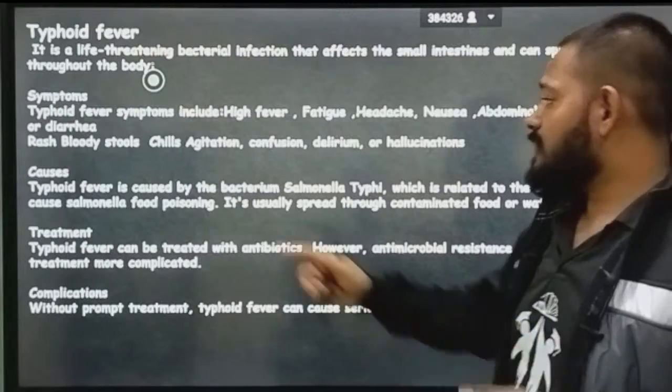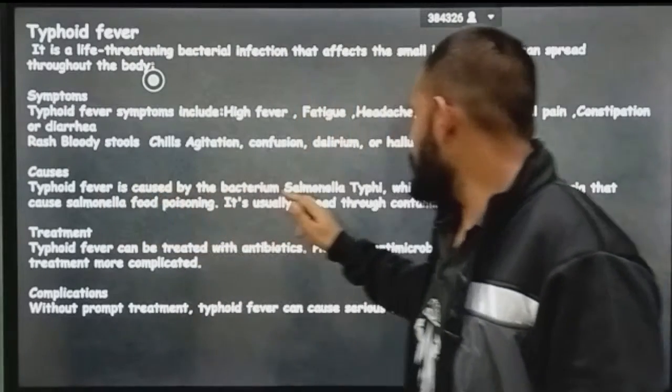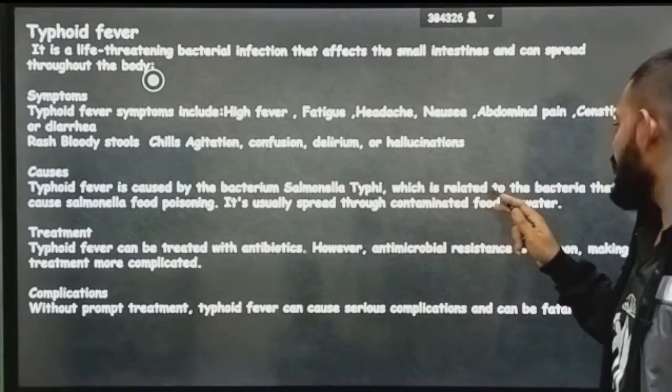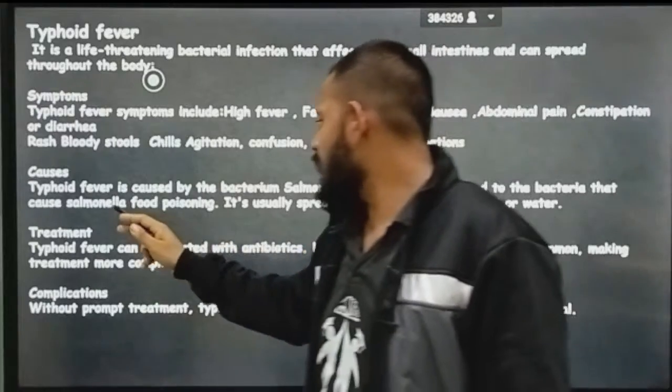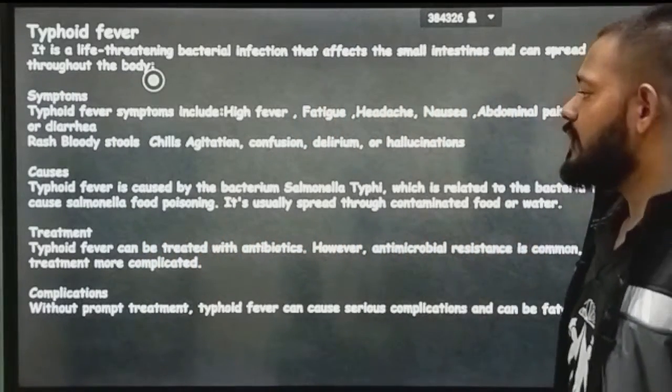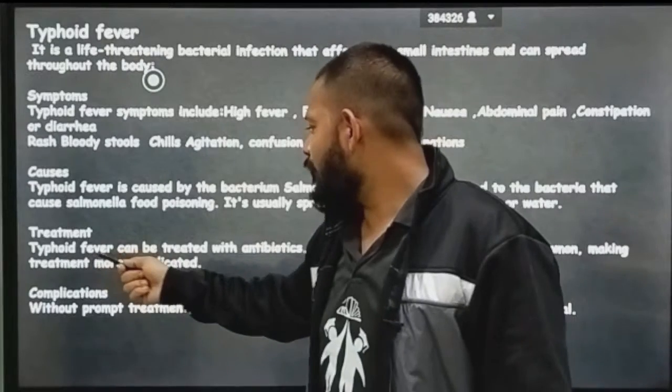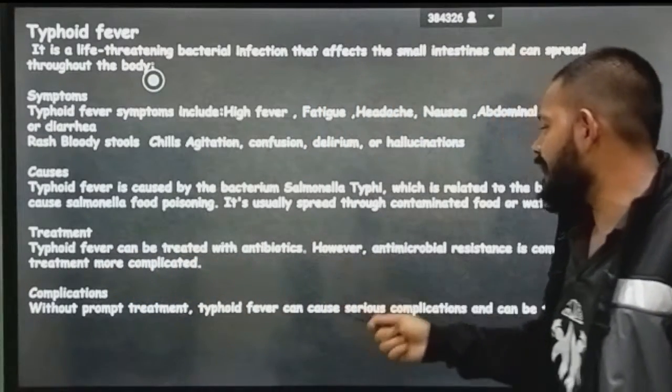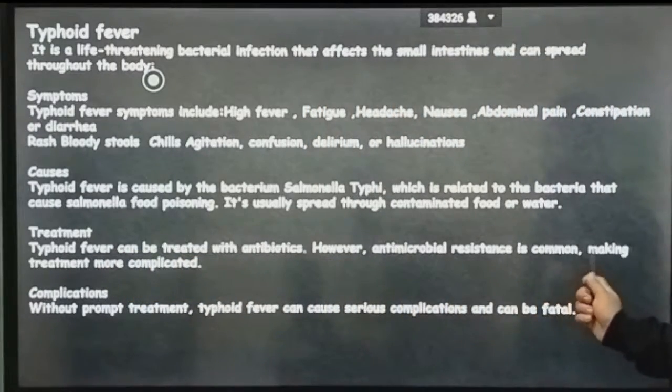Next, the cause. Typhoid fever is caused by the bacterium Salmonella typhi, which is related to the bacteria that cause Salmonella food poisoning. It is usually spread through contaminated food and water. Treatment: typhoid fever can be treated with antibiotics. However, antimicrobial resistance is common, making treatment more complicated.